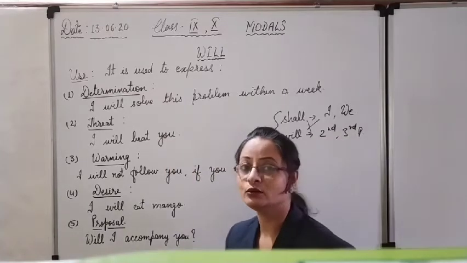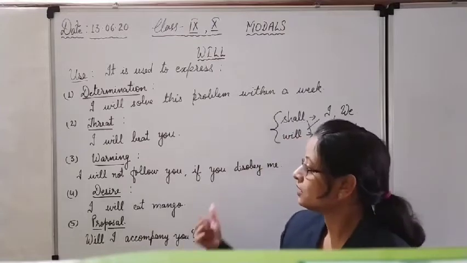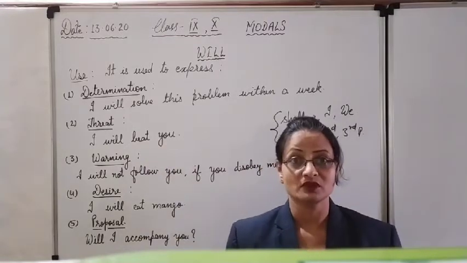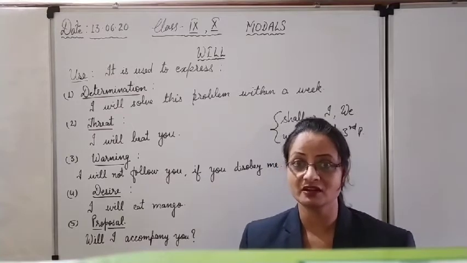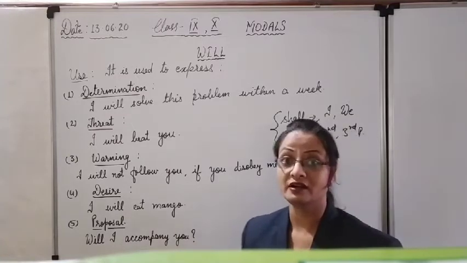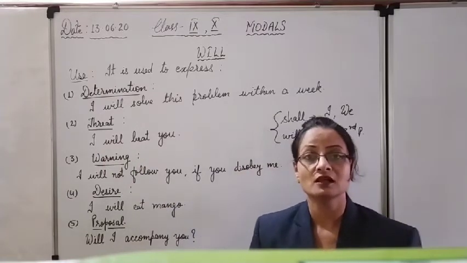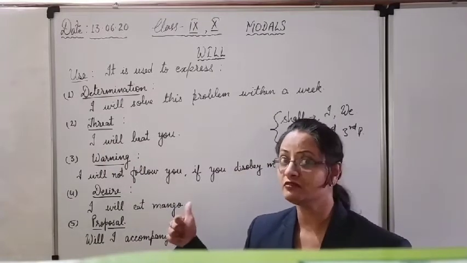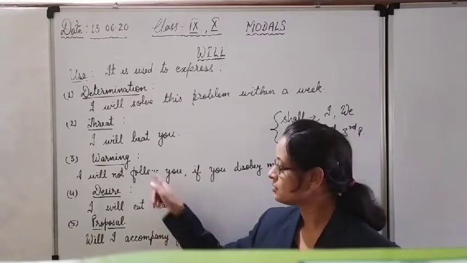Threat means danger, to terrify somebody, to create fear in the mind of someone. I will beat you. If I say to somebody, I will beat you, that person will be terrified. So this is a threat I am creating. Here also, for a threat, we will not use shall, we will use will with I. I will beat you. Definitely I will beat you.